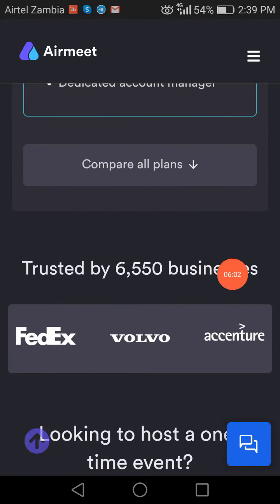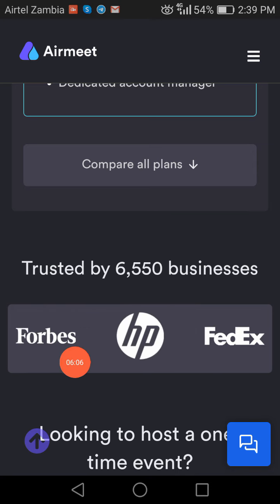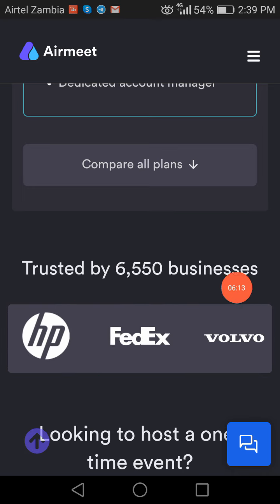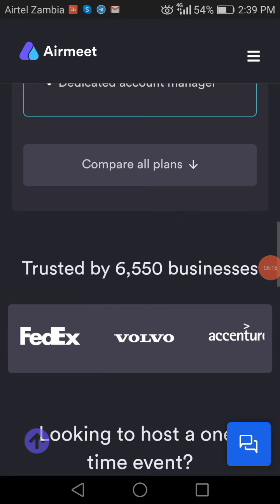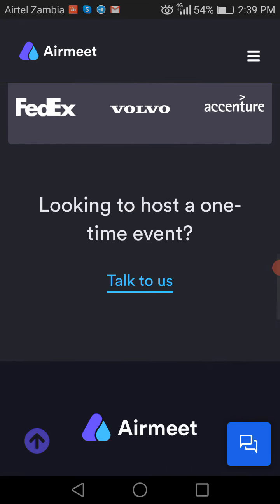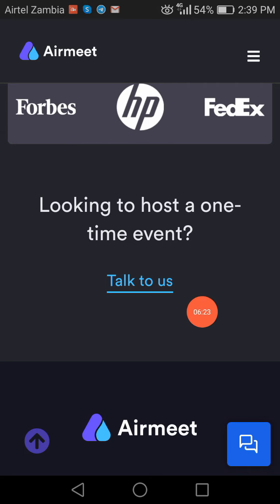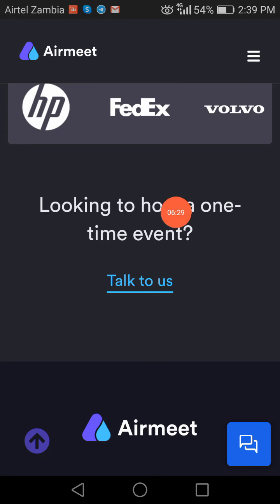You can see here that Airmeet is trusted by 6,550 businesses. There's Forbes here, there's HP here, there's TEDx here, there's Volvo here, which shows that Airmeet is actually a professional platform and it's good for you. So, looking to host a one-time event? Talk to us. If you're looking to host just a one-time event on Airmeet, you can talk to them on this button right there.